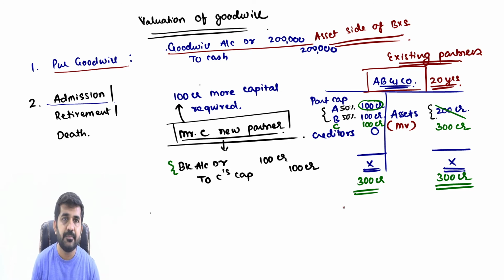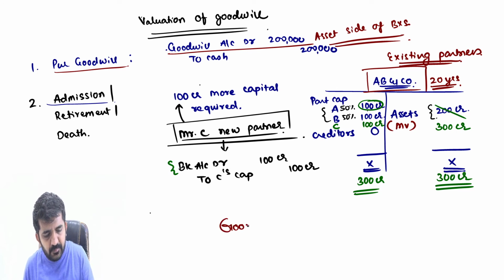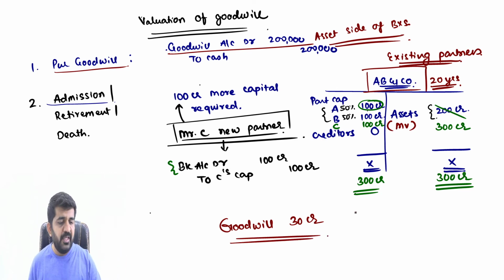Let me take it 30 crore rupees. What is their goodwill? 30 crore rupees. A and B feel that their goodwill is 30 crore.